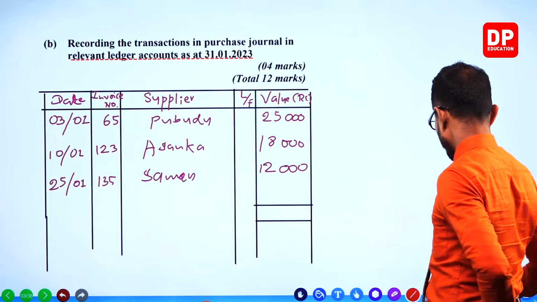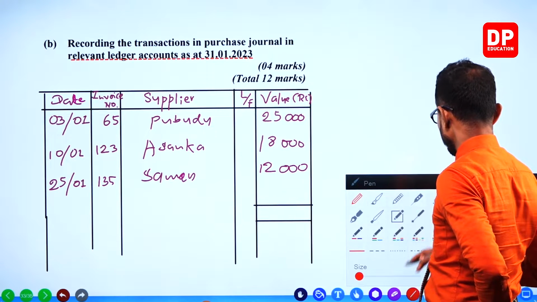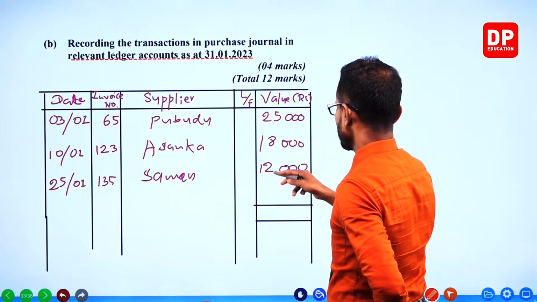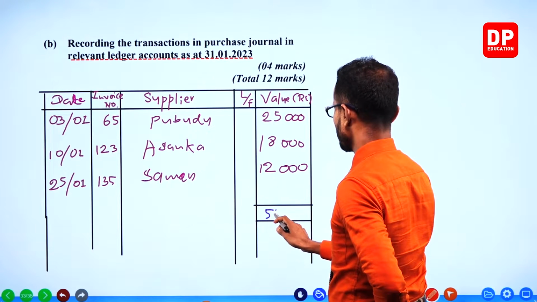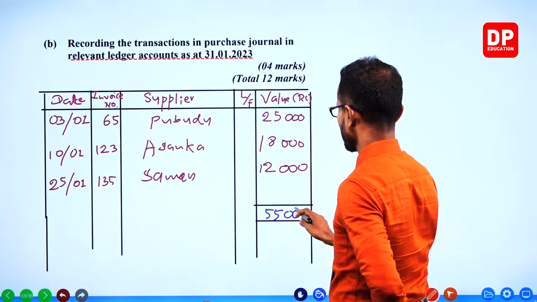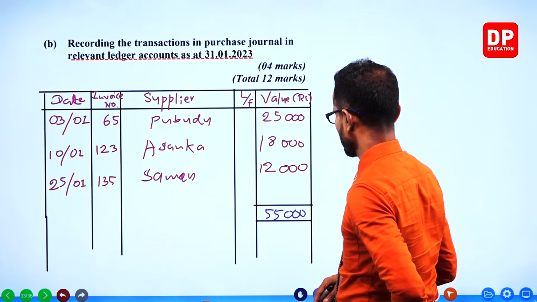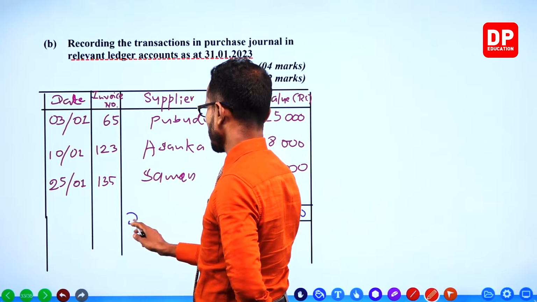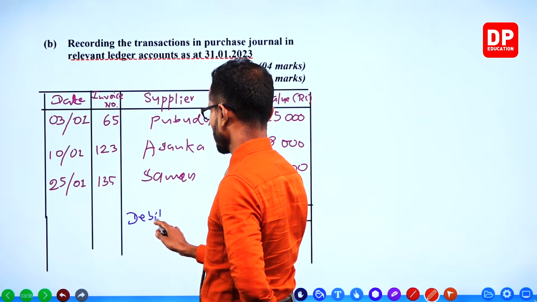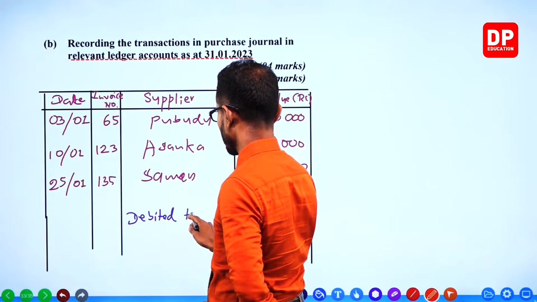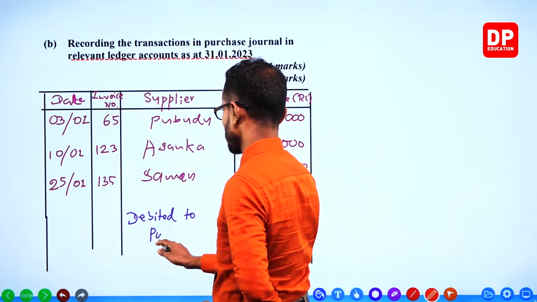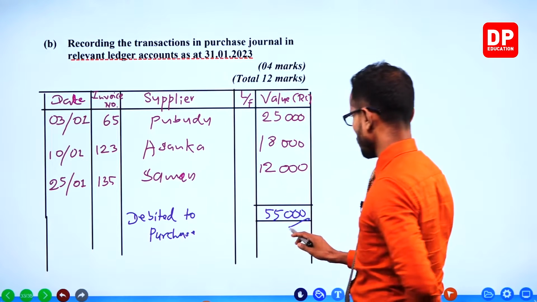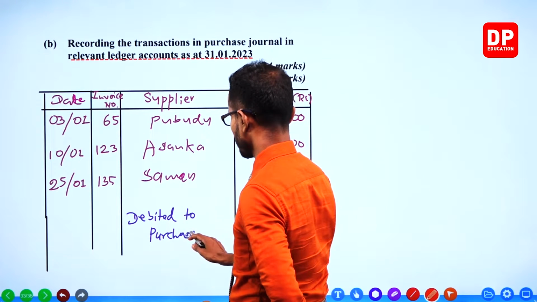Take the total addition and write it: 30 plus 25, 55. For that addition, you have to write debited to purchases account.